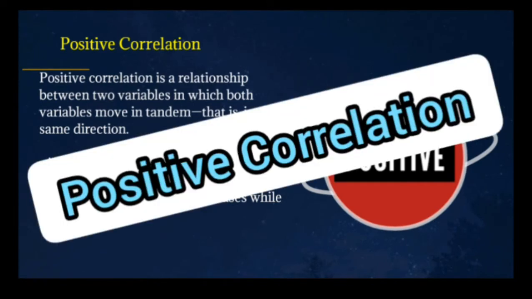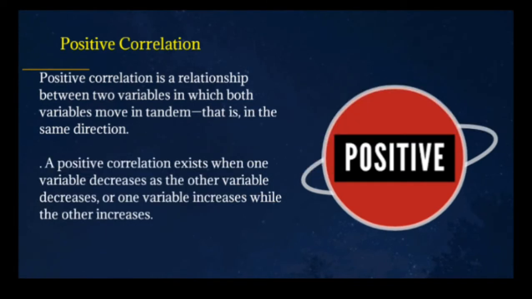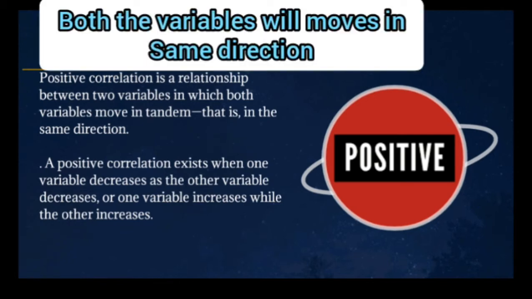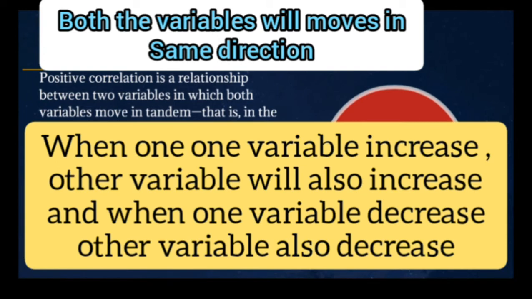First one, positive correlation. Positive correlation is a relationship between two variables in which both variables move in tandem, that is in the same direction. A positive correlation exists when one variable decreases as the other variable decreases, or one variable increases while the other increases. So in positive correlation, both the variables will move in the same direction. If one variable increases, the other variable also increases. When one variable decreases, the other variable also decreases.